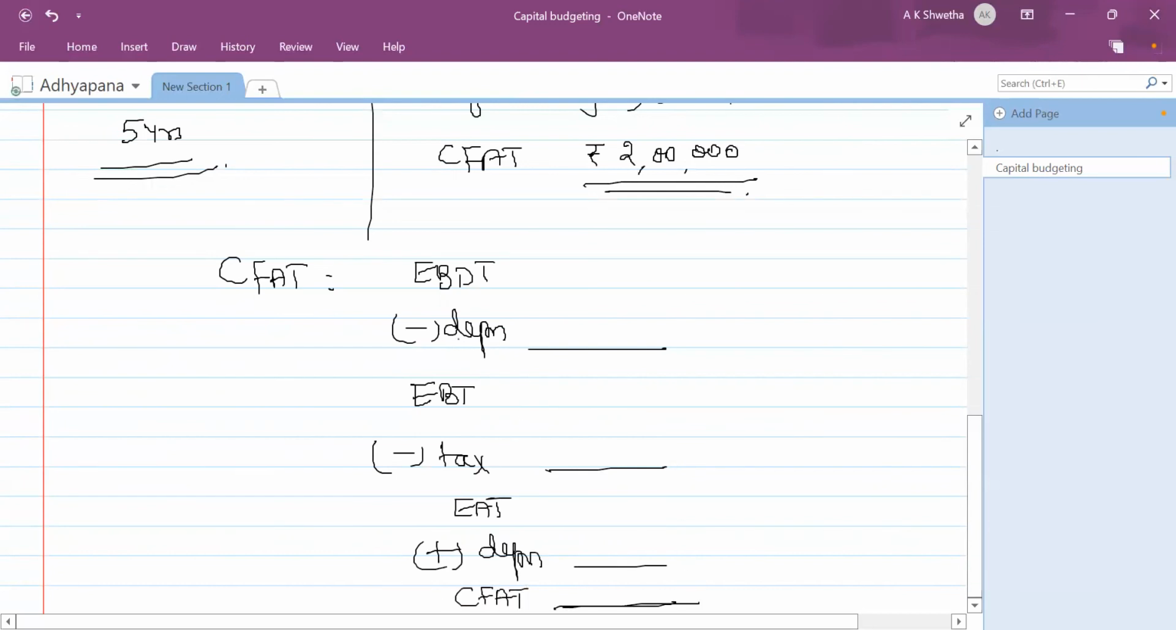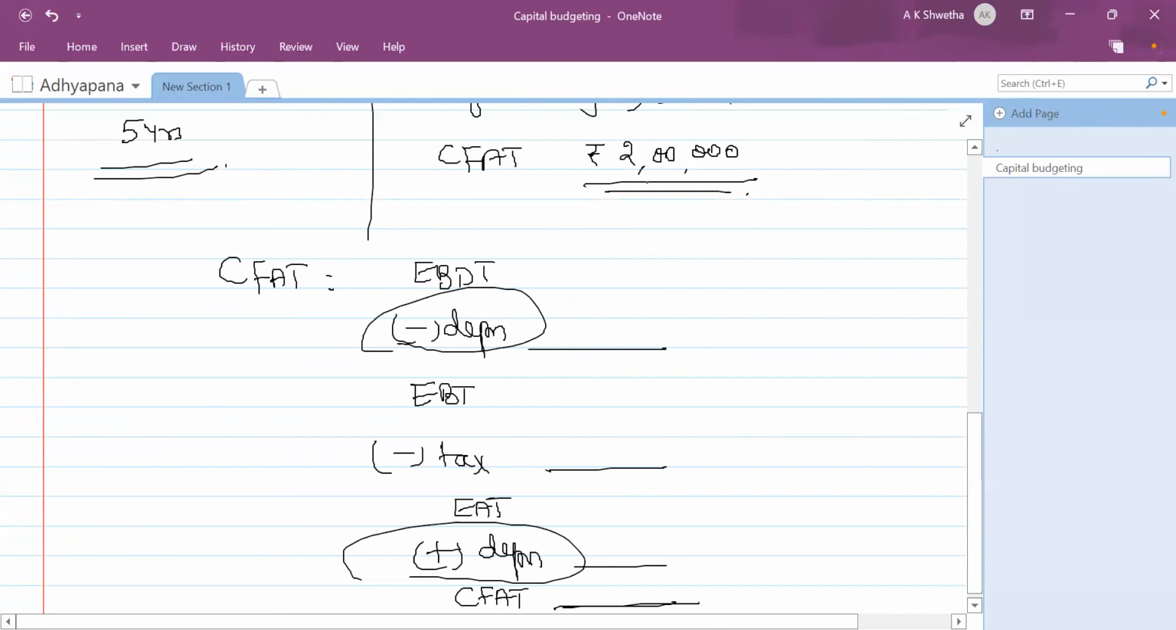Now, there may be a question on why depreciation is subtracted at the top and added back at the end. Depreciation is subtracted from earnings because only on the net earnings will I be paying taxes. It is an allowable expenditure for tax purposes. So I calculate the earnings net of depreciation, and only on that I pay taxes. I get earnings after tax.